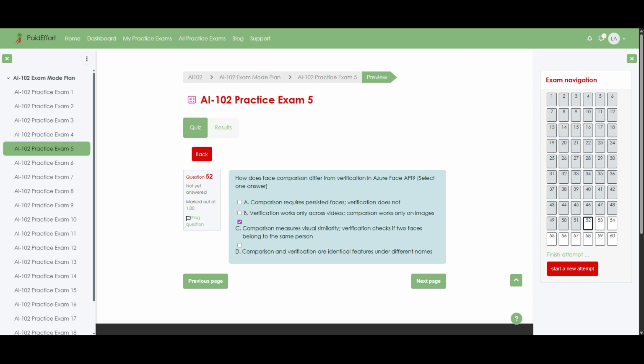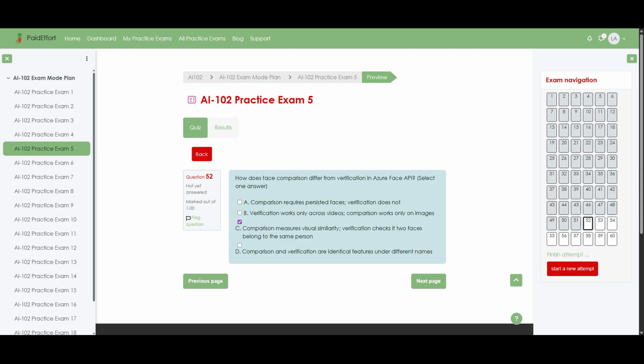Comparison measures visual similarity. Verification checks if two faces belong to the same person. Here is the key distinction. Face comparison looks at two faces and returns a similarity score that tells you how visually alike they are, essentially ranking resemblance without making a firm identity claim.